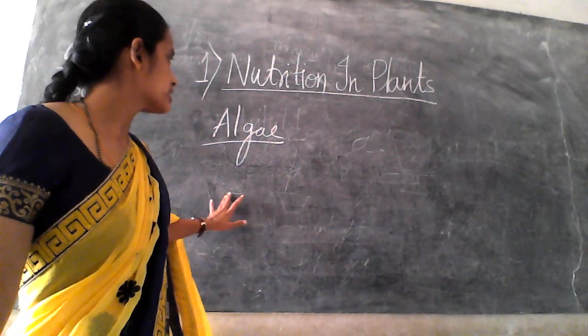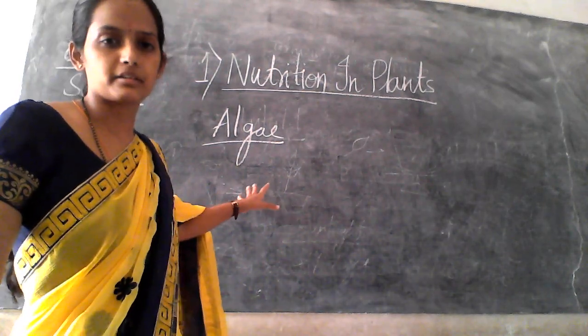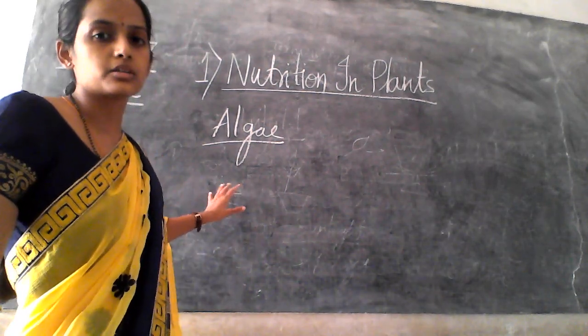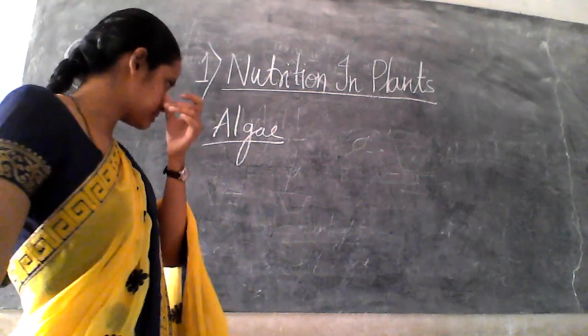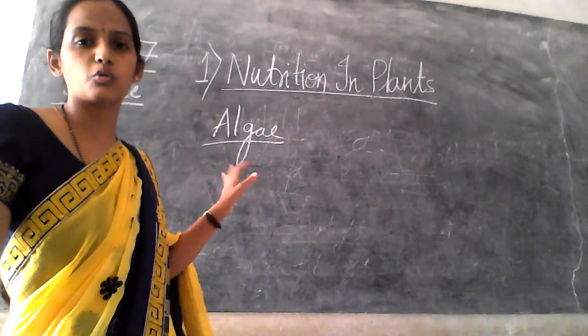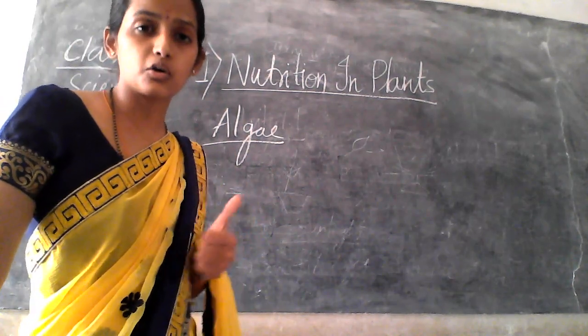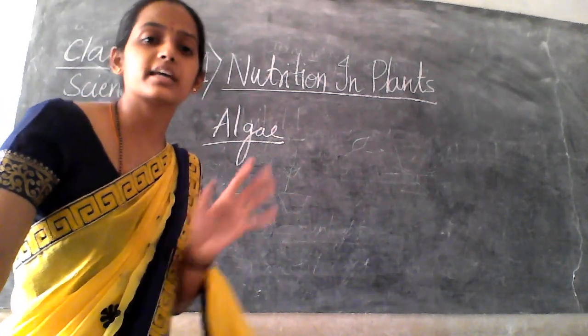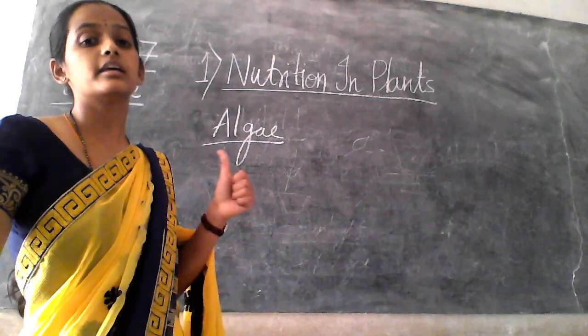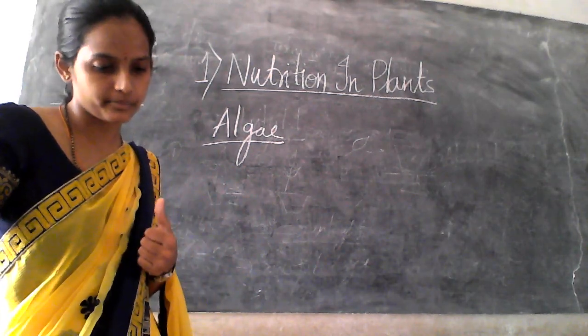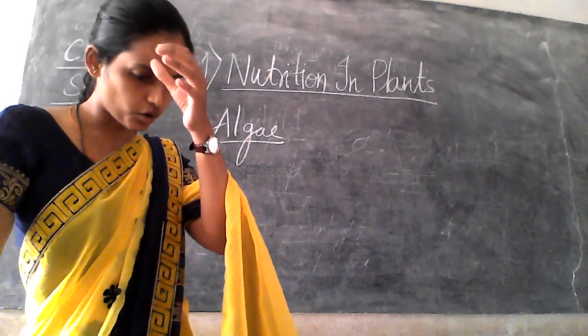So you can consider algae as a plant, right? These are small tiny plants. Algae can prepare their own food because of the presence of what? Chlorophyll, right? And they are usually present near water bodies like ponds, stagnant water bodies.